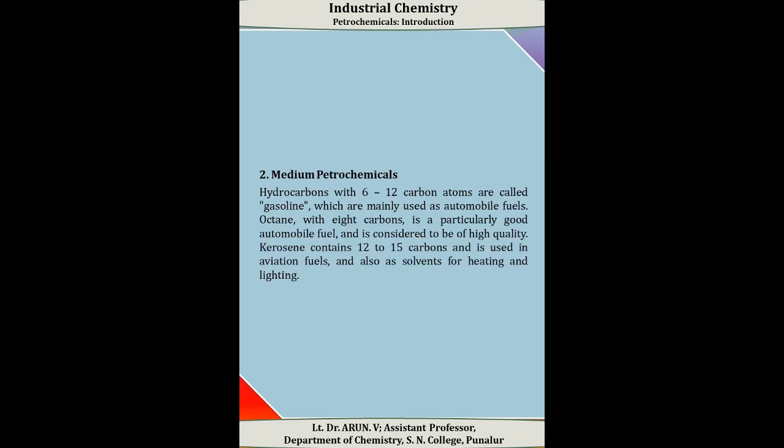The second one is the medium petrochemicals. Hydrocarbons with 6 to 12 carbon atoms are called medium petrochemicals. These are also called gasolines. They are mainly used as automobile fuels. Octane, an 8 carbon hydrocarbon, is particularly good for automobile fuel and is considered to be of high quality. Kerosene is also a hydrocarbon. It contains 12 to 15 carbon atoms and it is used in aviation fuel and also as solvents for heating and lighting.